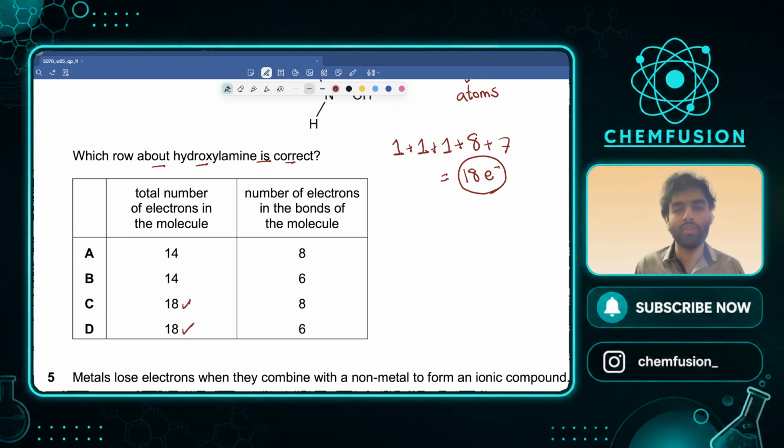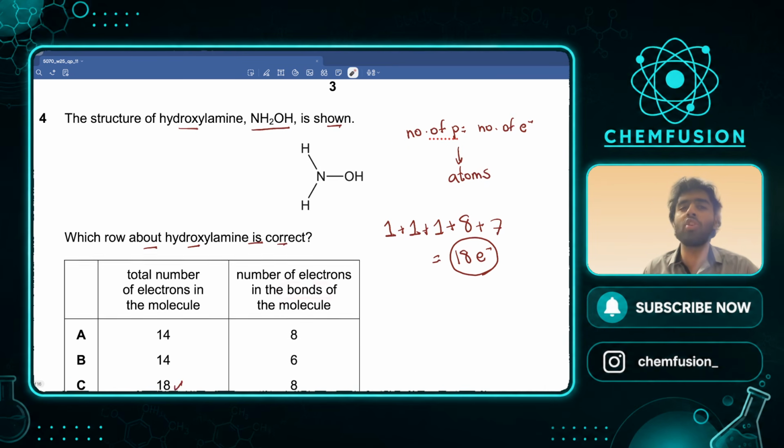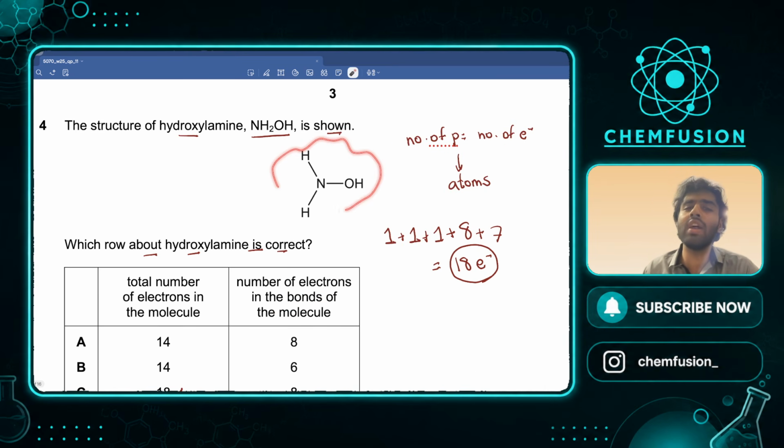A or B निकल गए. अच्छा, सारी options वैसे C or D आ रही हैं by chance. Total number of electrons in the bonds of the molecule. Let's count the number of bonds. How many bonds does this molecule have? It has 1, 2, 3 bonds? No, you're wrong there. It has 4 bonds.